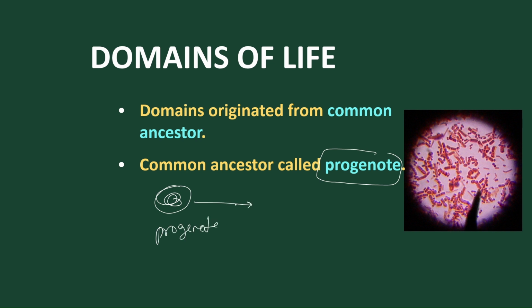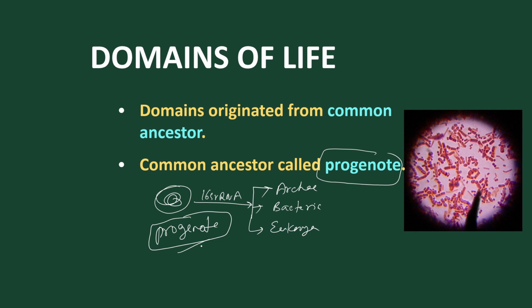According to Carl Woese, the first life on earth was in the form of the progenote, a cellular form.